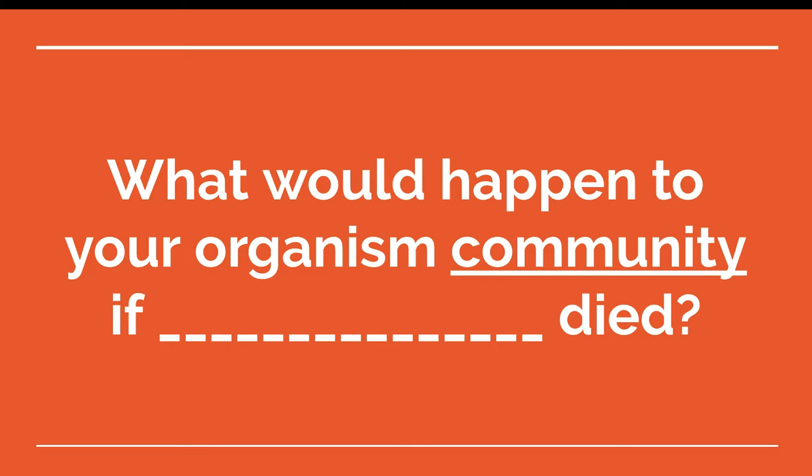Now, the last bullet says, what would happen to your organism community if any of those organisms died? What would happen to the organism community if the seaweed died? Or if you're doing a forest ecosystem, what would happen if one of your producers died, one of the grasses died?